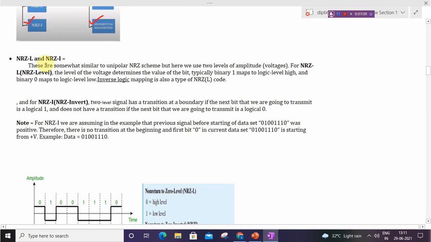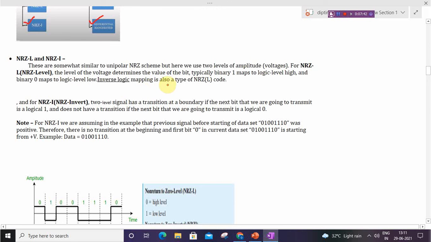First is NRZ-L and NRZ-I. They are somewhat similar to the unipolar NRZ scheme, but here we use two levels of amplitude, two levels of voltage. NRZ-L means NRZ level. The level of voltage determines the value of the bit. Generally, binary 1 may map to logical level high and binary 0 maps to logical level low.